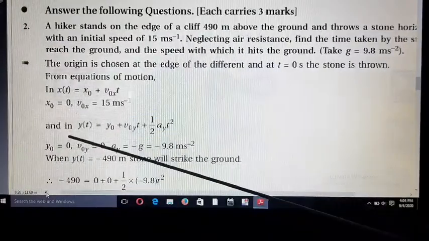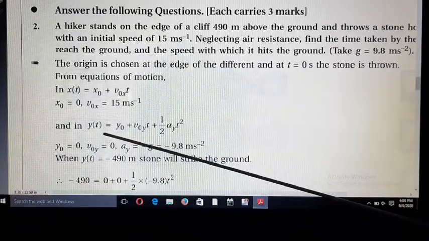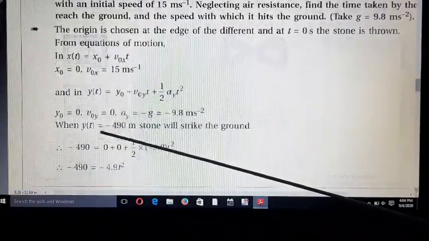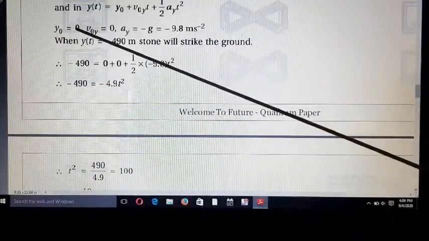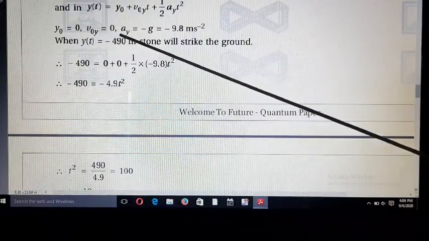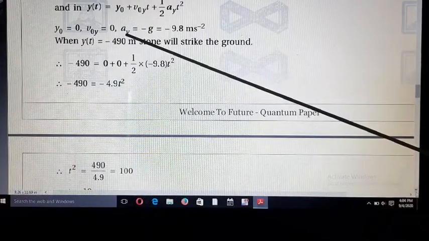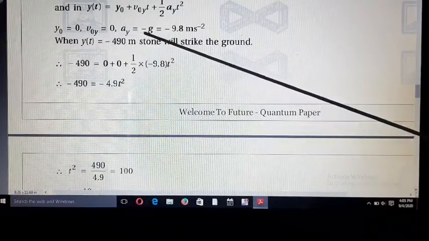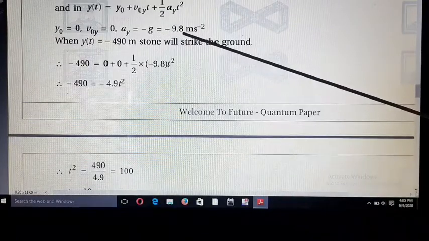And for y, y(t) is equal to y0 plus v0y t plus 1 by 2 ay t square. Here y0 is equal to 0, v0y is equal to 0, ay means acceleration, is equal to minus g, and its value is fixed, minus 9.8.